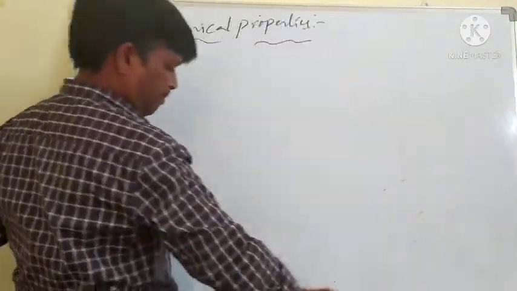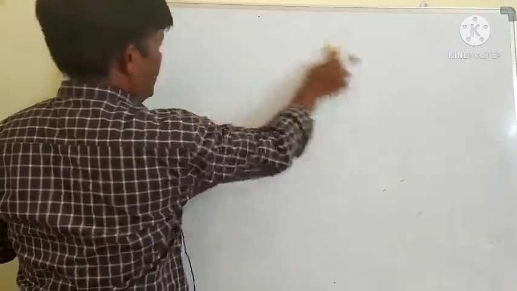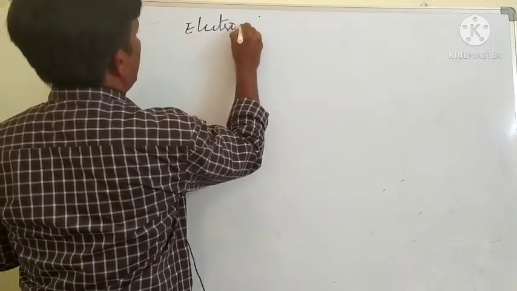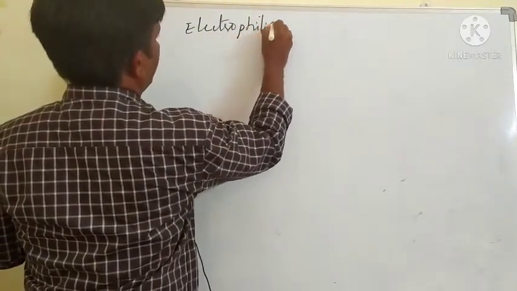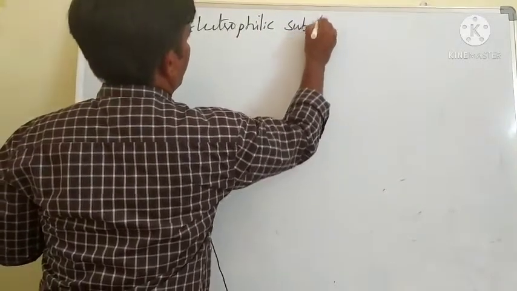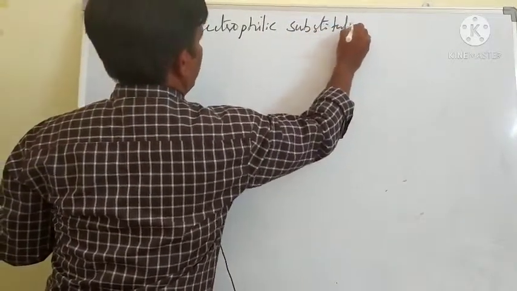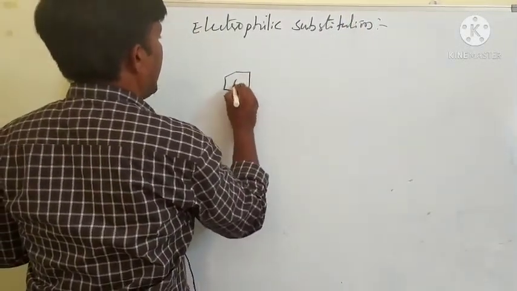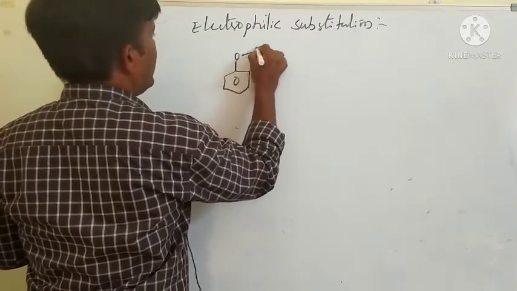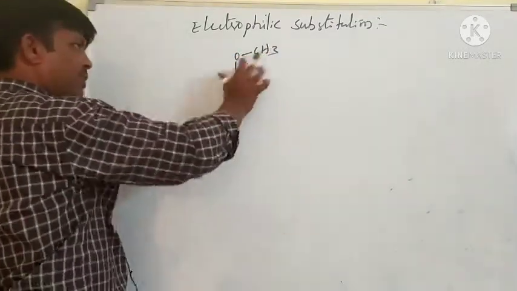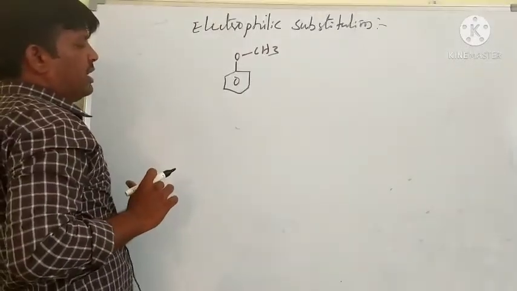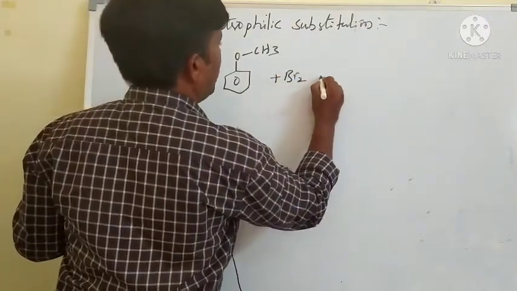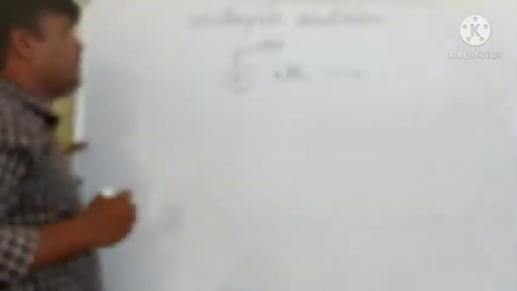Electrophilic substitution reactions. Therefore, that is anisole, benzene attached with OCH3, the best example for ethers. When ether reacts with bromine,